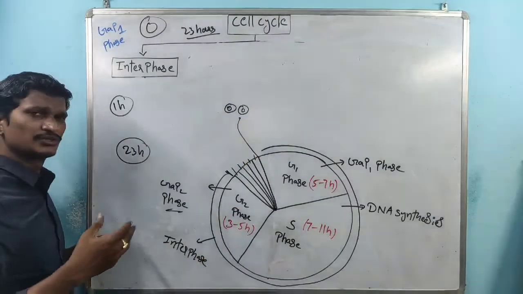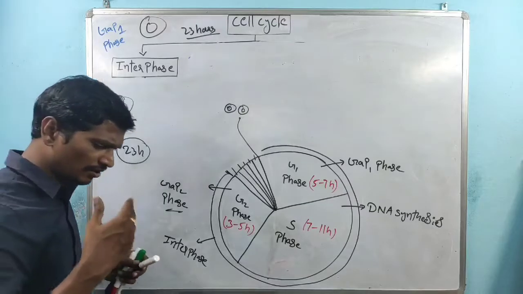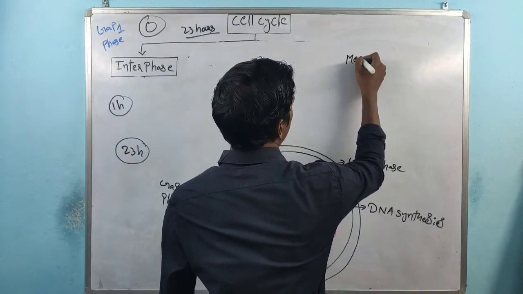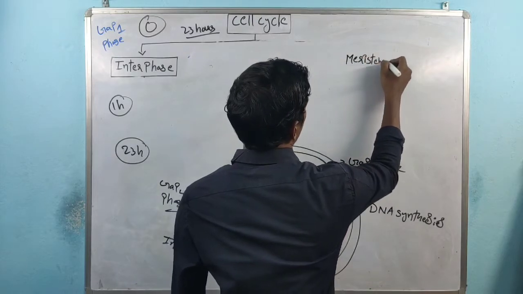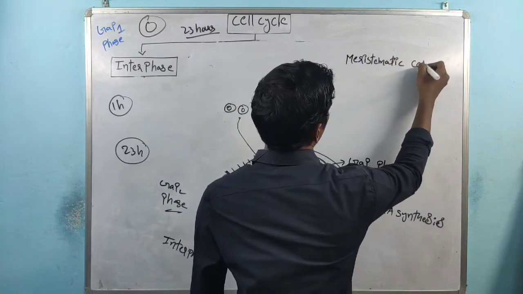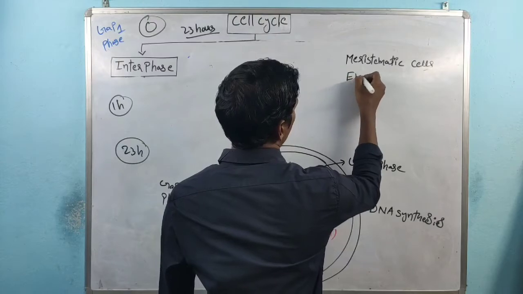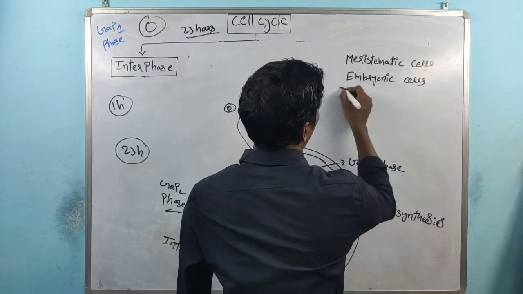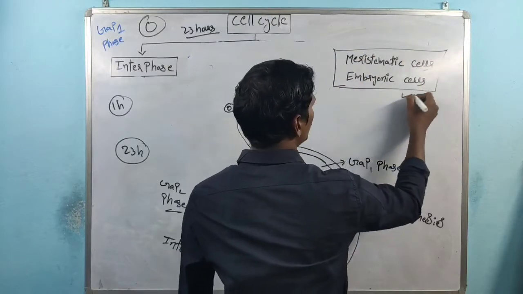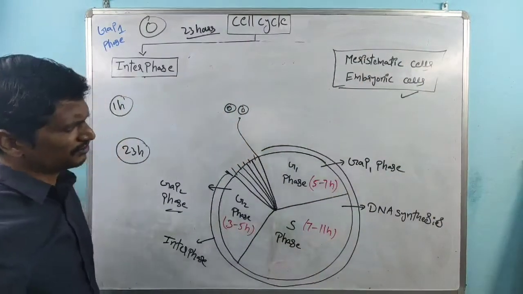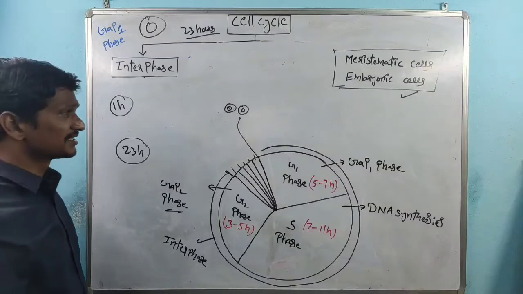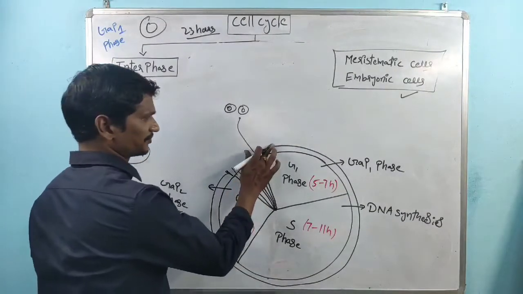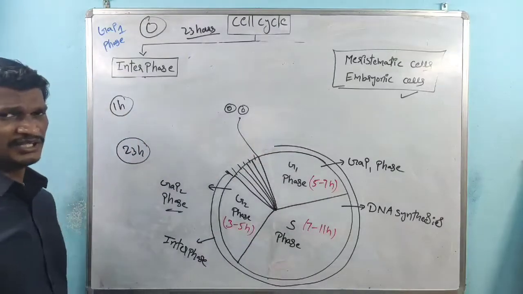Some cells are always continuously involved in cell division. One of the best examples is the meristematic cells in plants, and in humans or different animals, embryonic cells. These are continuously involved in cell division. But some cells are not continuously involved in cell division.